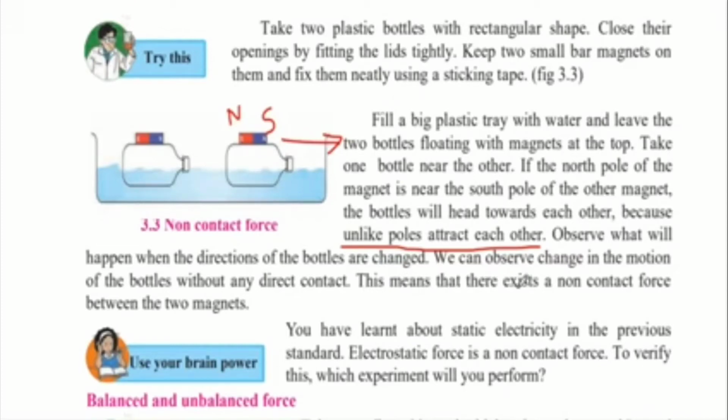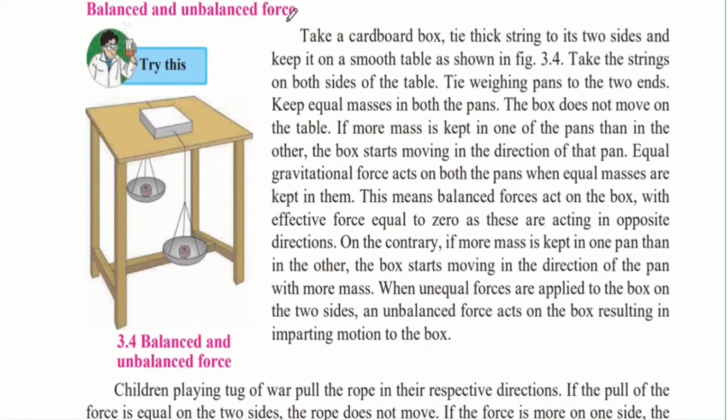This means that there exists a non-contact force between the two magnets, and therefore we proved that this magnetic force exists in the magnets, and because of that there were like poles and unlike poles, and because of that there was a non-contact force present there, balanced and unbalanced force.